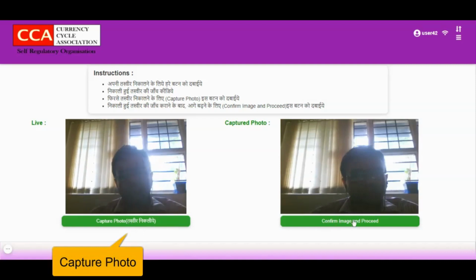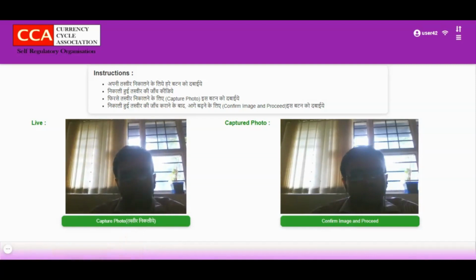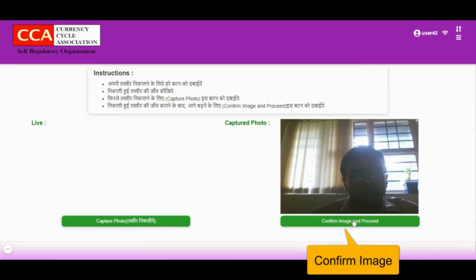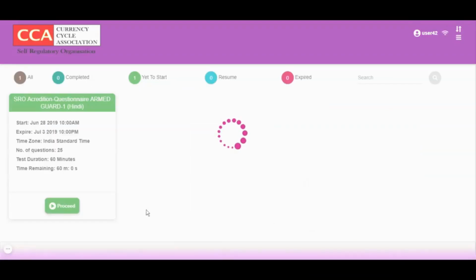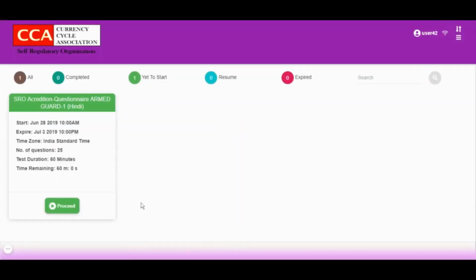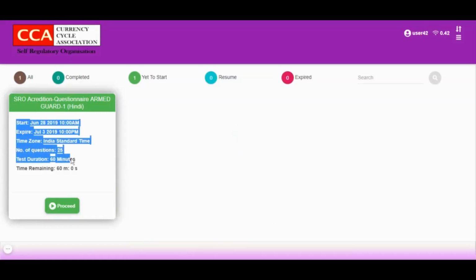On this page, all the exams that have been assigned to you will be visible. Read the exam related instructions and information like start date, expiry date, number of question. After verifying that, click on proceed button to proceed for your exam.